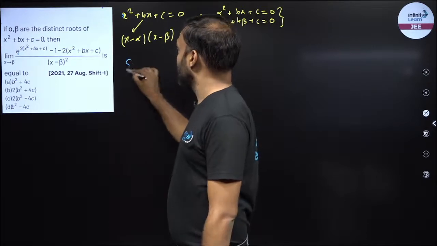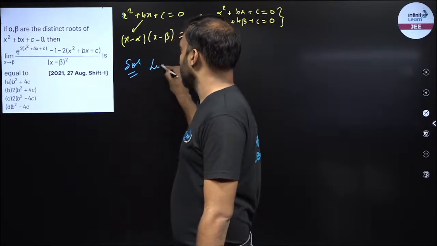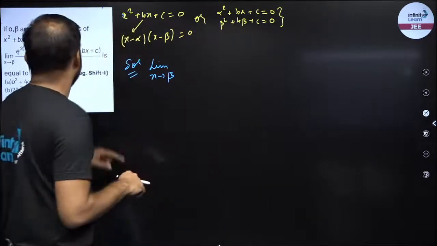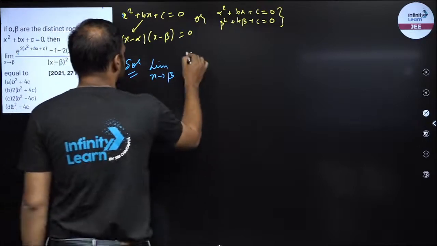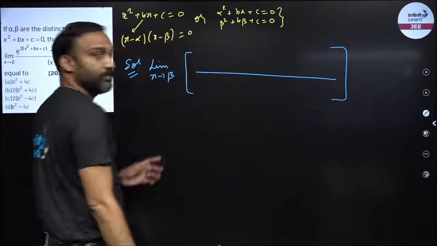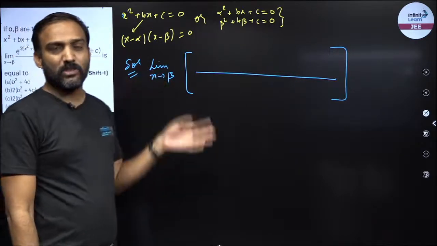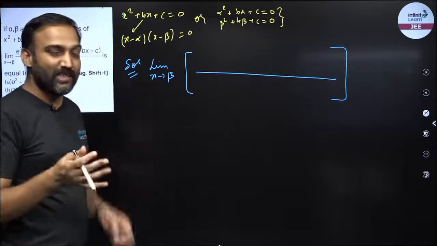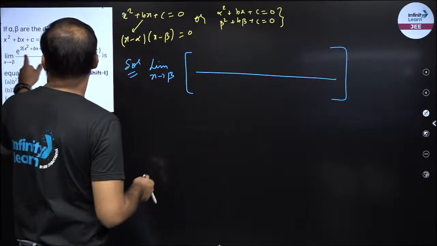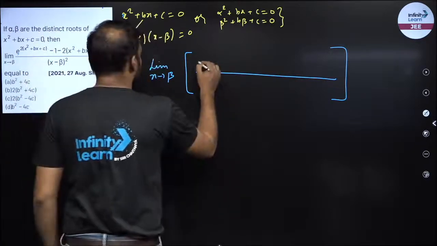So if it is 0 by 0, I will once again use the L'Hopital rule and I will differentiate the numerator and the denominator. Let us differentiate the numerator and denominator. So if I differentiate, now differentiate carefully, right? Do not make a mistake in the derivative, because the approach is pretty simple. But if you make a mistake in finding the derivative, we'll end up with a wrong answer. And with a wrong answer, instead of getting a +4, we'll get a -1.